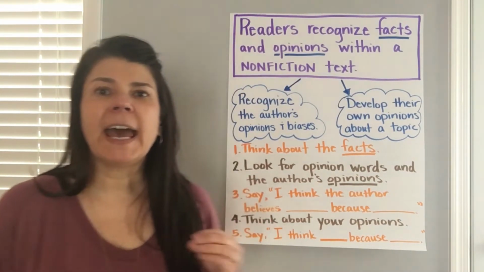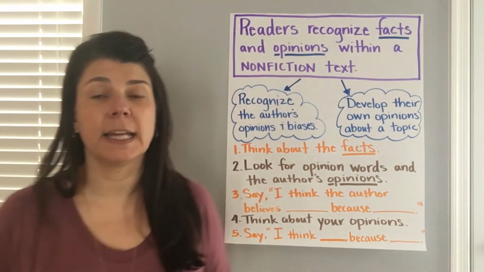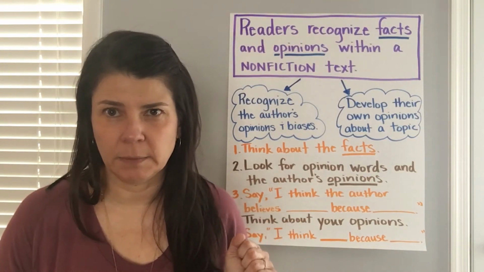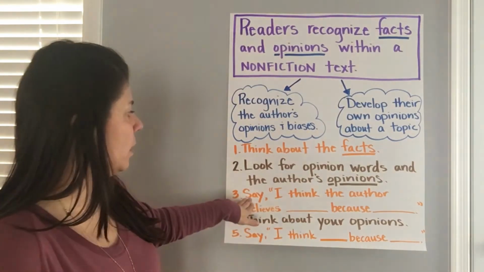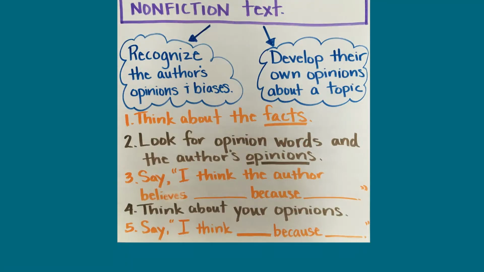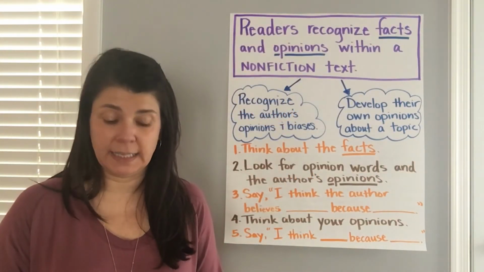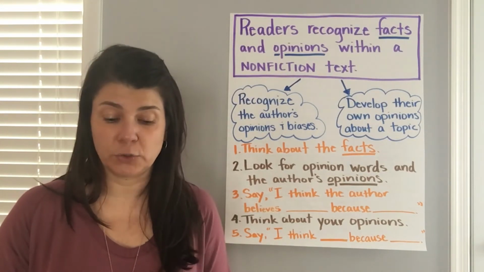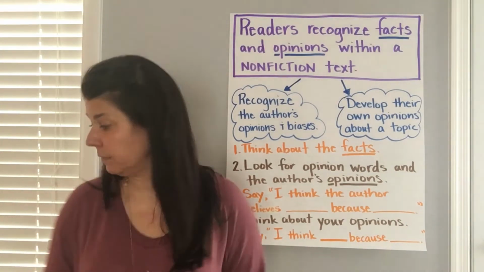So the facts, I looked at the opinions. The opinion is that this author doesn't think that people should be around animals, okay? Not in a way that might harm them. So I used this sentence frame, and what I said was, I think the author believes that sharks should be protected and other animals, but that human interactions cause stress on the animal and can be dangerous. That's what the author believes.